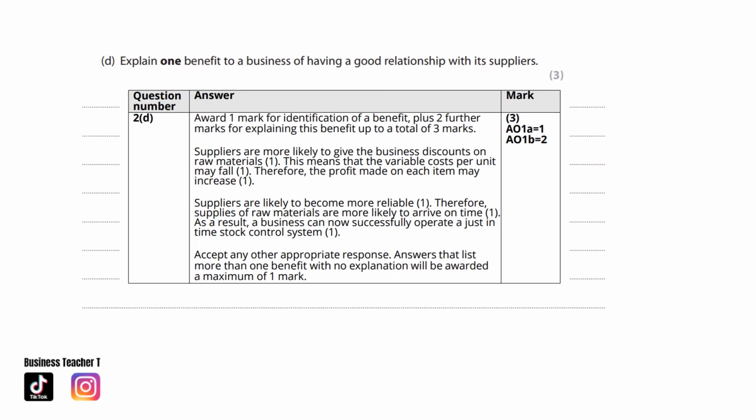Or, suppliers are likely to become more reliable. Therefore, supplies of raw materials are more likely to arrive on time. As a result, a business can now successfully operate a just-in-time stock control system or any other appropriate response.